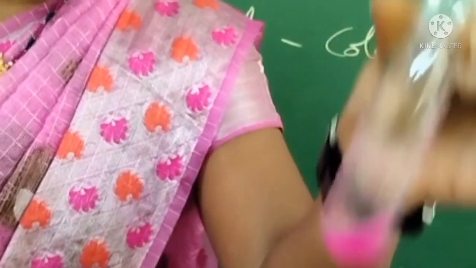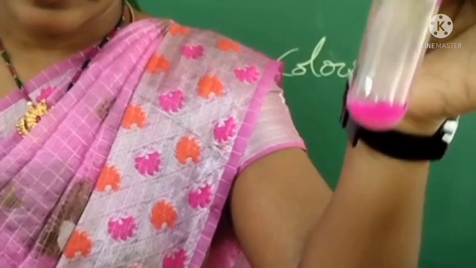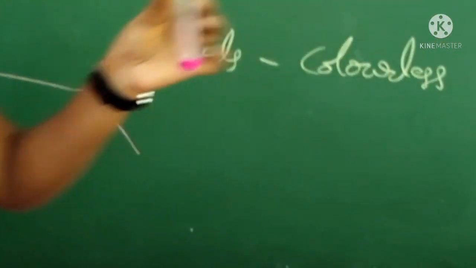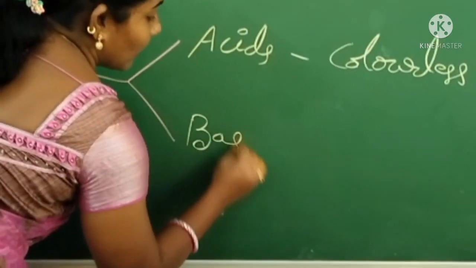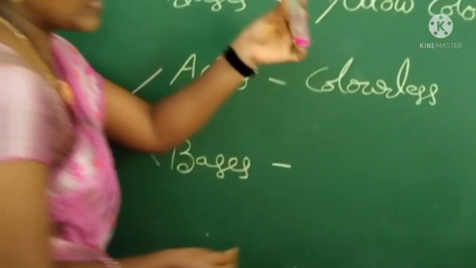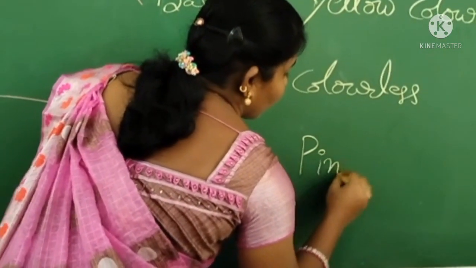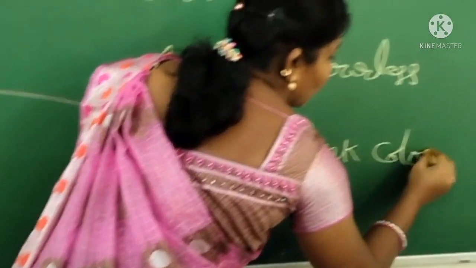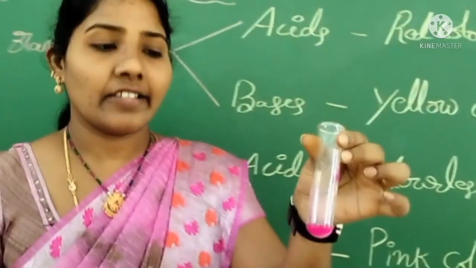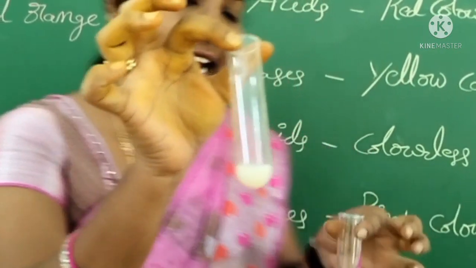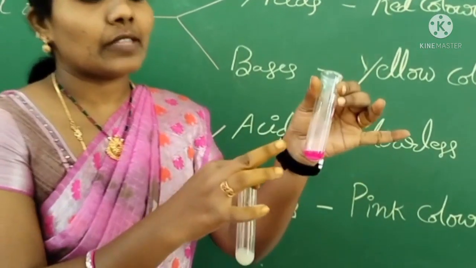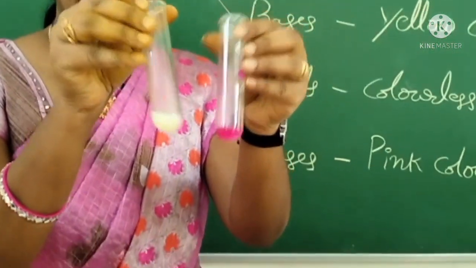Yes, it turned into pink color. Wow, super color, na? Now write on the board: phenolphthalein indicator reacts with bases and gives pink color solution. It reacts with acids, colorless. It reacts with bases, it turns into pink color.